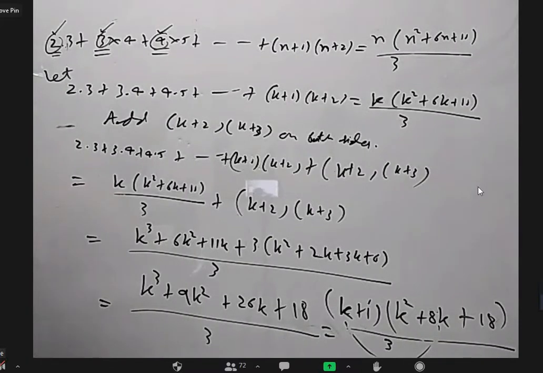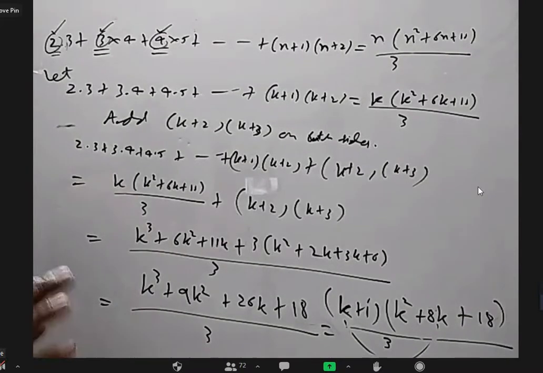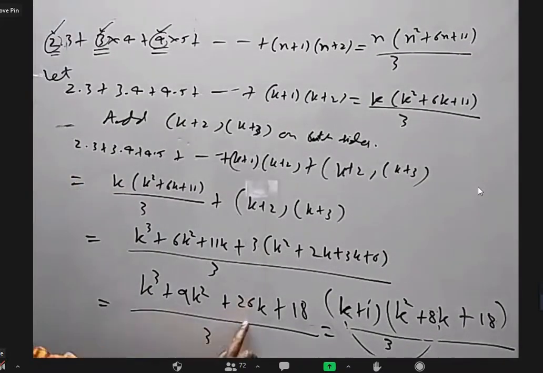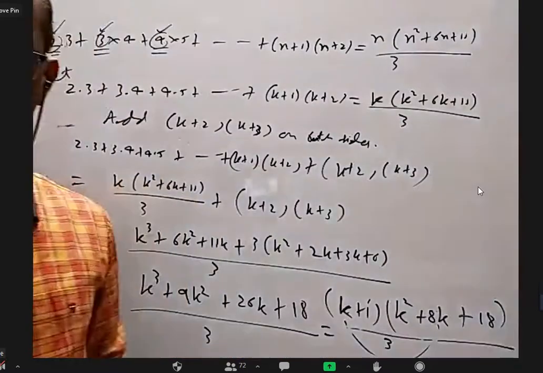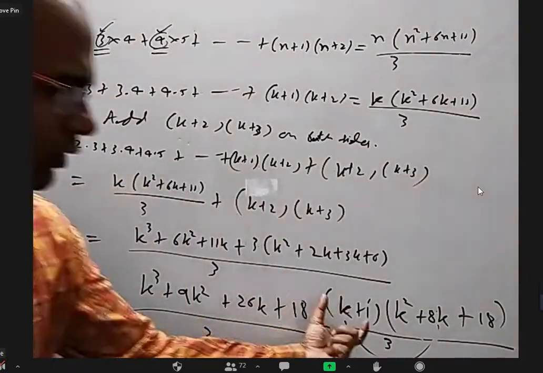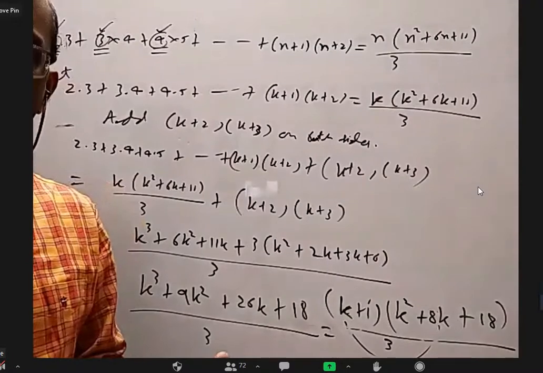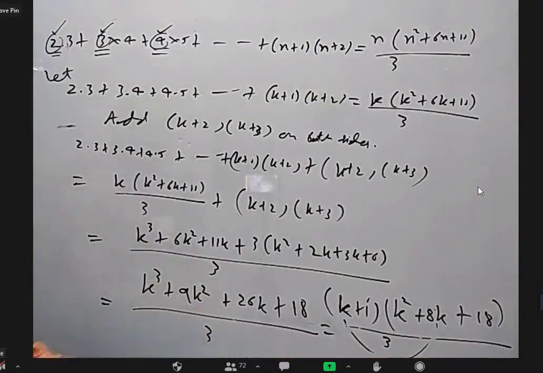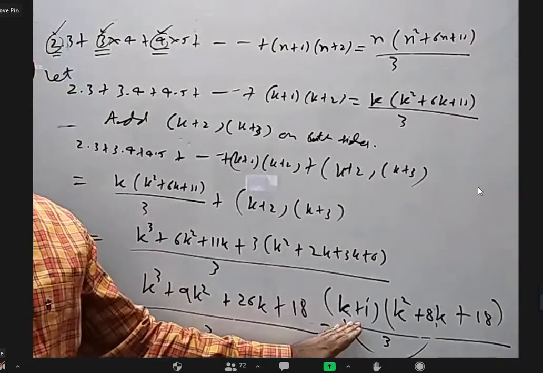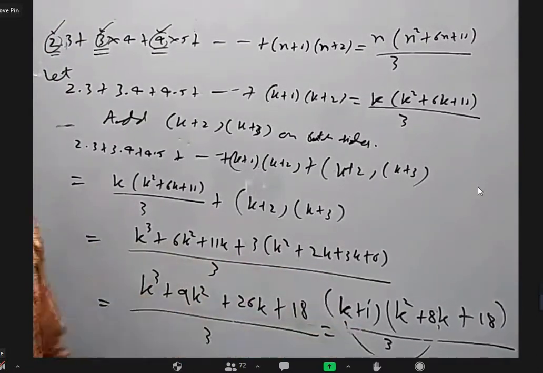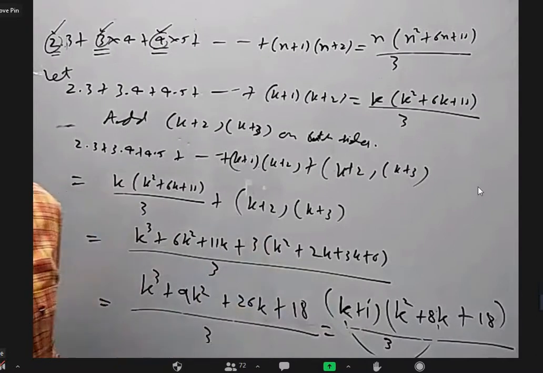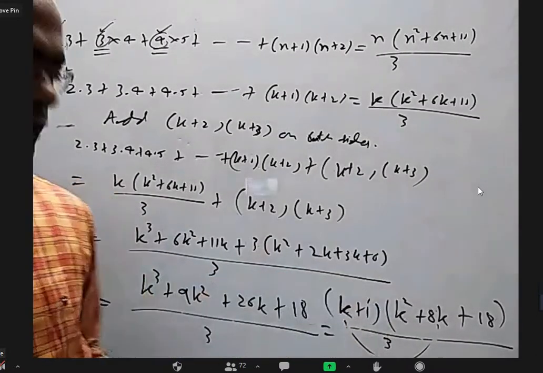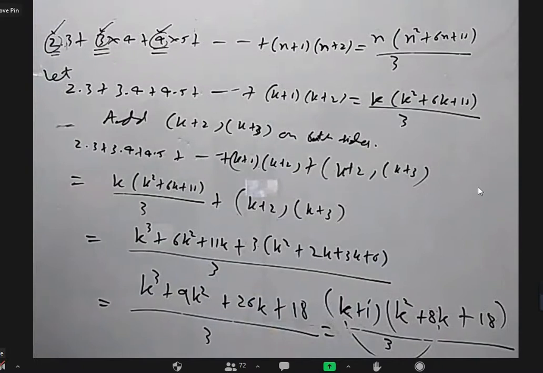Sir, in that proper working also we can write, or should we do the whole division? In the exam, they are not going to ask you how you got from here to here. You don't even have to tell why k plus 1 is a factor, how I kept k equal to -1 and all that. Whether you memorized this or did it by synthetic division or by proper factorization, anything you want, nobody cares. You just have to write this equal to this. Is it okay? Yes, sir.